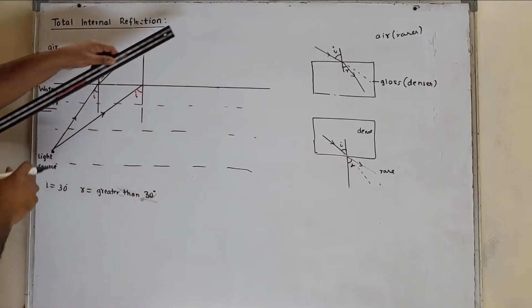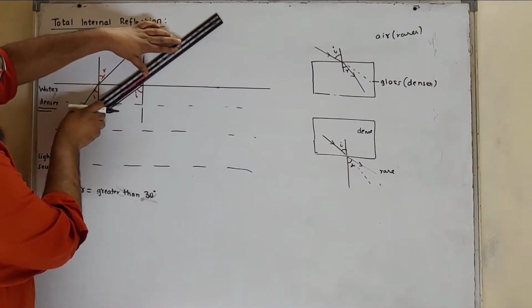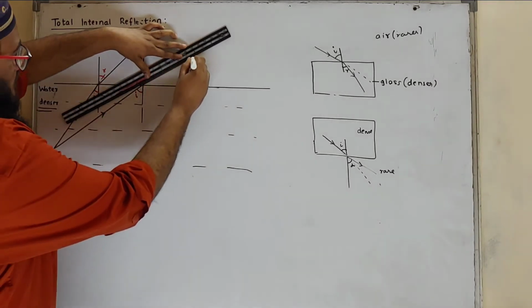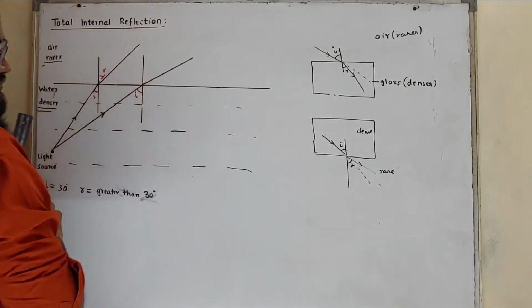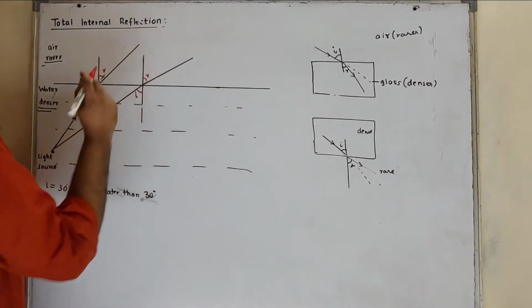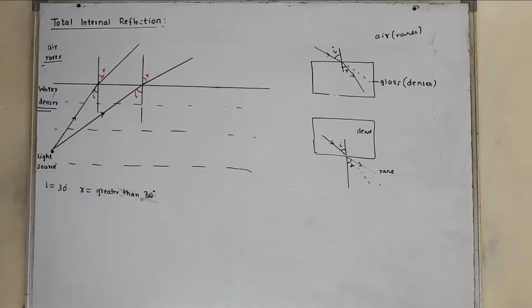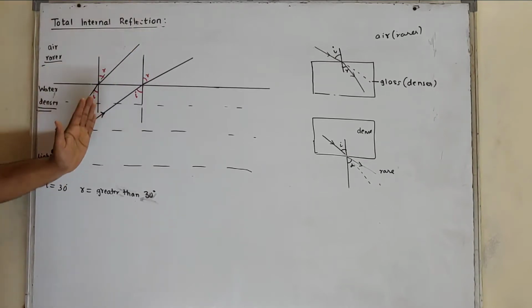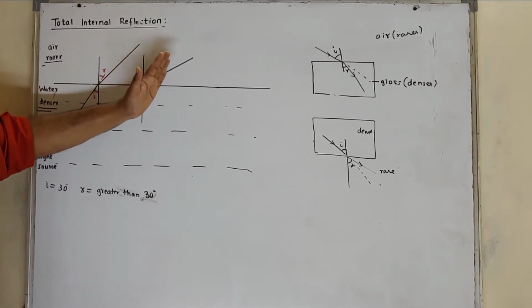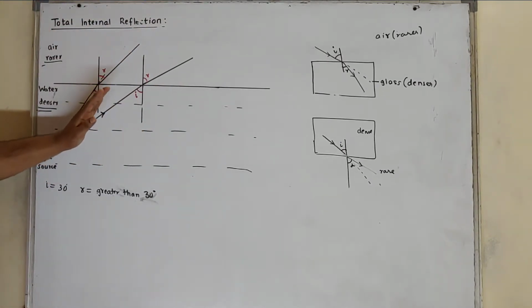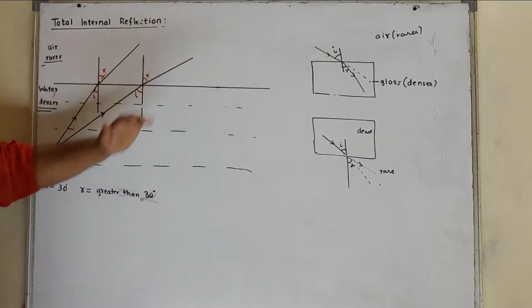Again, instead of going straight, it will move away from the normal. Now this is angle of refraction. So as we go on increasing angle of incidence, R will increase, again R will increase. A particular time will reach when R will become 90 degree.